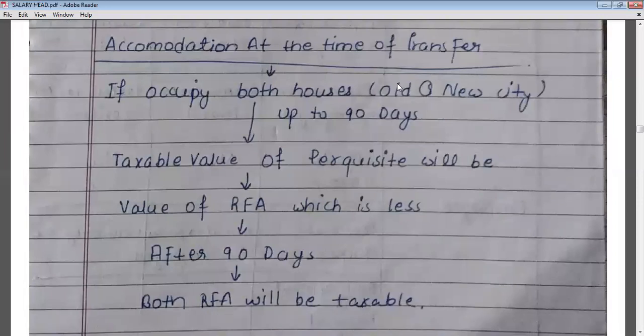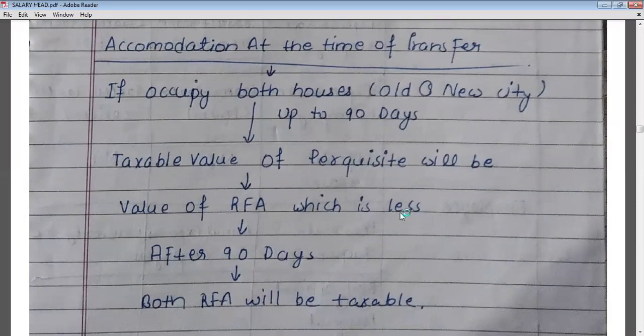When any accommodation is provided at the time of transfer, not in a hotel, but at another place, then what will be the tax treatment? If a person occupies both the houses, in the old city as well as in the new city, up to 90 days, then the taxable value of perquisite, or RFA, will be the value of RFA which is less.